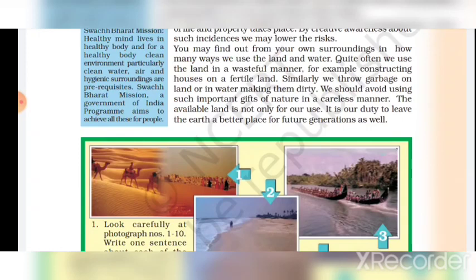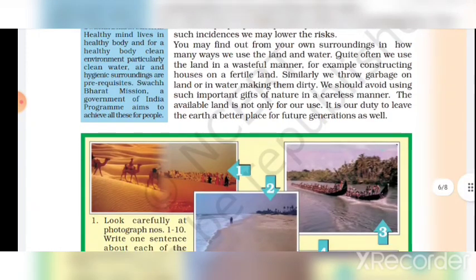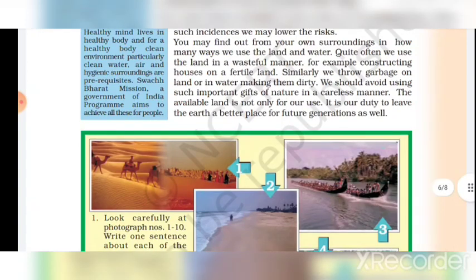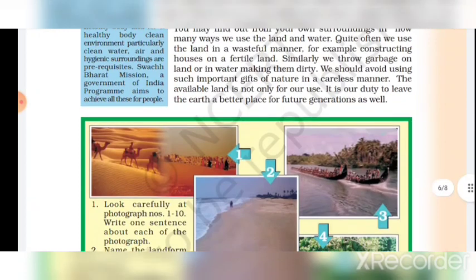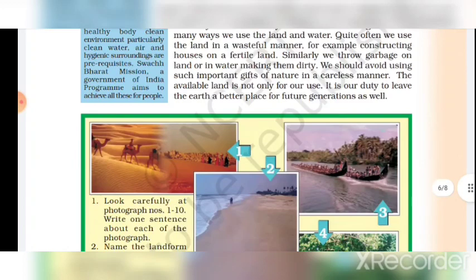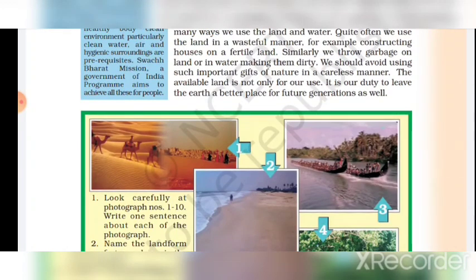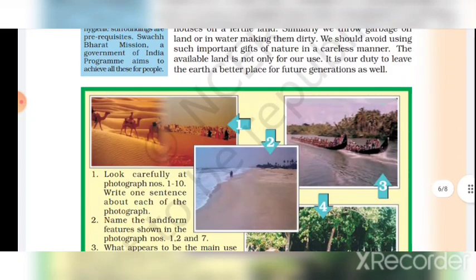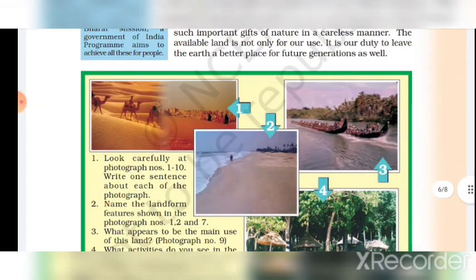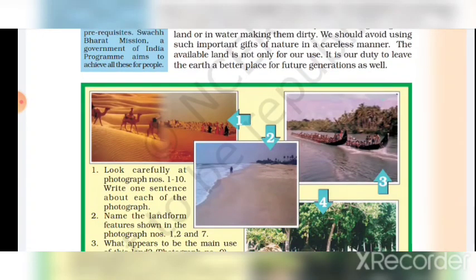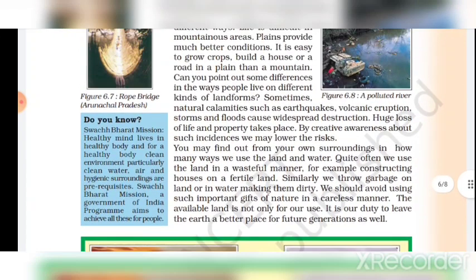You may find out from your own surroundings in how many ways we use the land and water. Quite often, we use the land in a wasteful manner. For example, constructing houses on fertile land. Similarly, we throw garbage on land or in rivers, making them dirty. We should avoid using such an important gift of nature in a careless manner. The available land is not only for our use, it is our duty to leave the earth a better place for future generations as well. Look at the picture.